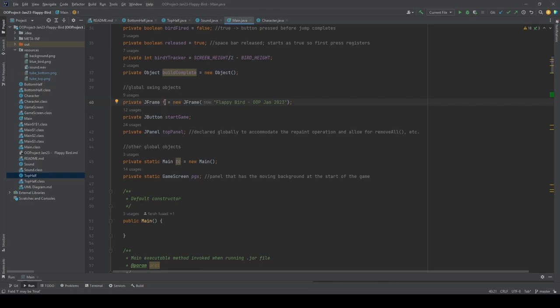So here we have declared jframe_f as a variable, so that we can create a new JFrame with the title Flappy Bird OOP January 2023. We also created a JButton for the start game button, so that we can press the button to start the game. And we also have the JPanel top panel.